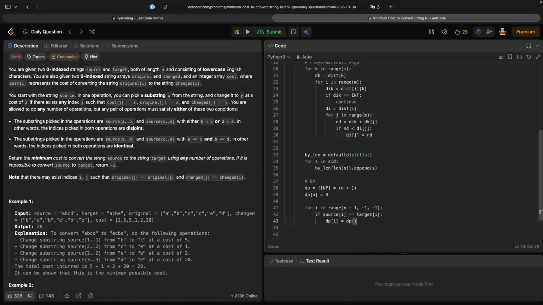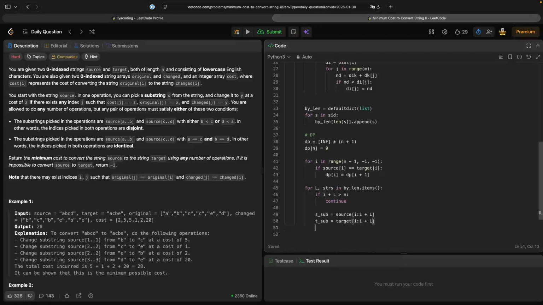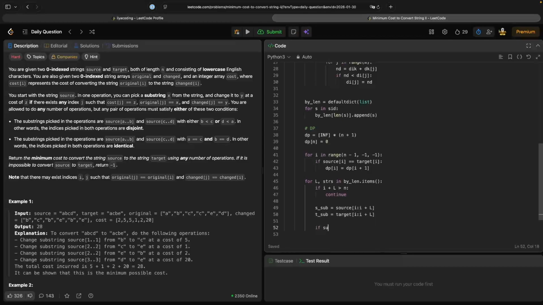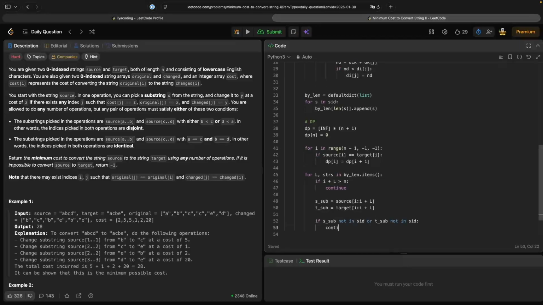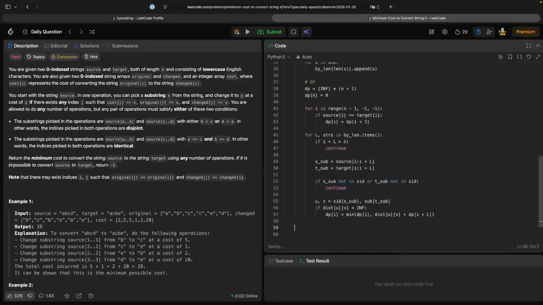In this case, we're comparing our strings here. The target substring is equal to the source substring, the same, and we're comparing substrings here, just skipping this one, and we're applying our dp with the minimum possible distance here, which is distance u v plus dp of i plus L in this case.